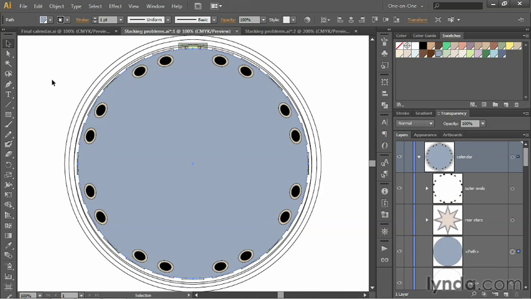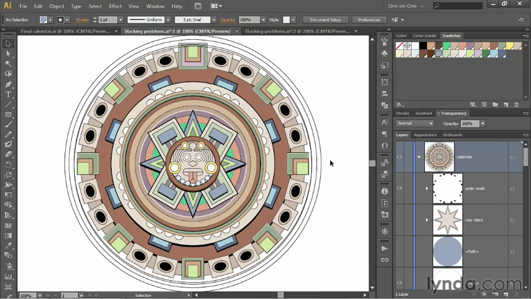And now we end up with this strange bowling ball or something with a bunch of different holes in it. Obviously, this circle is totally at the wrong location in the artwork. And you can see that it's very close to the top here inside the layers panel because it is the next path down below rear stars. Let's go ahead and turn it off too so we can better see what we're doing.